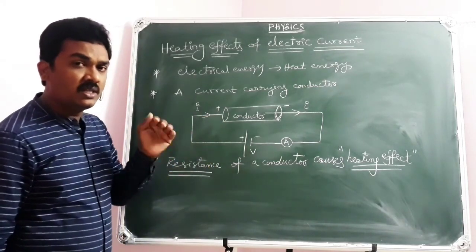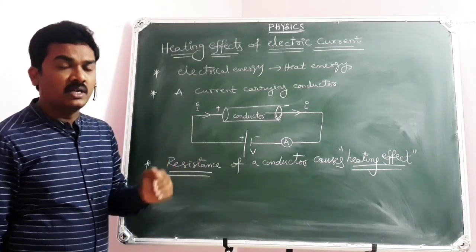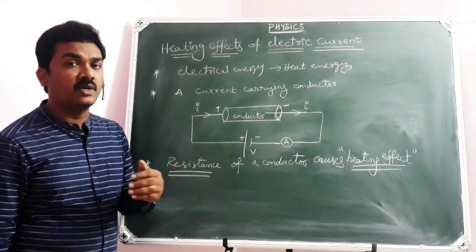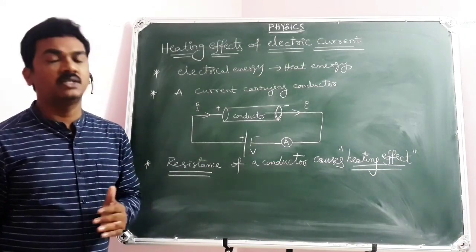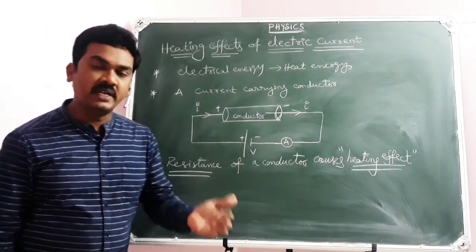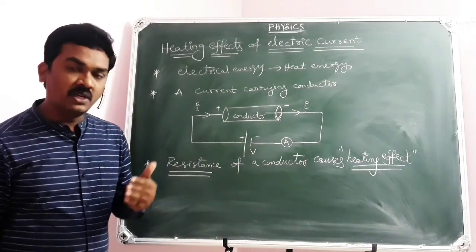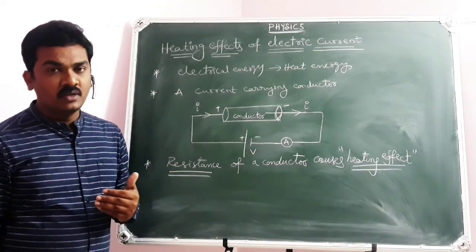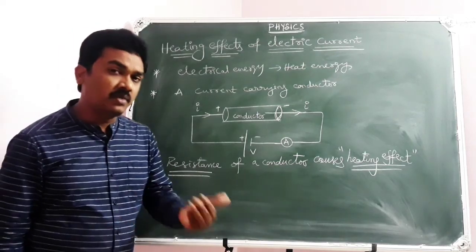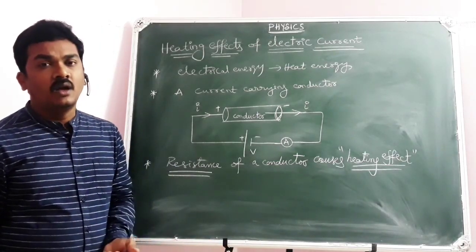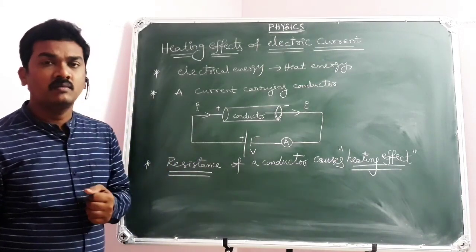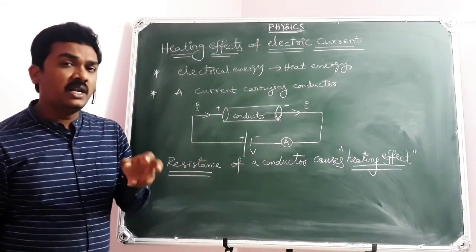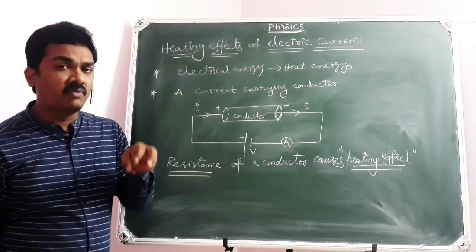That electrical work done is nothing but electrical energy, because remember, work and energy are equivalent. If I wish to accomplish a task, I need energy. If I have energy, I can accomplish work. I utilize my energy to accomplish that work. So work and energy are always equivalent.